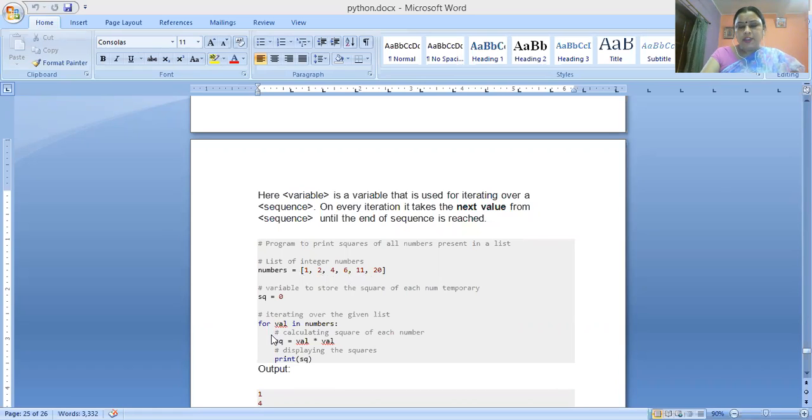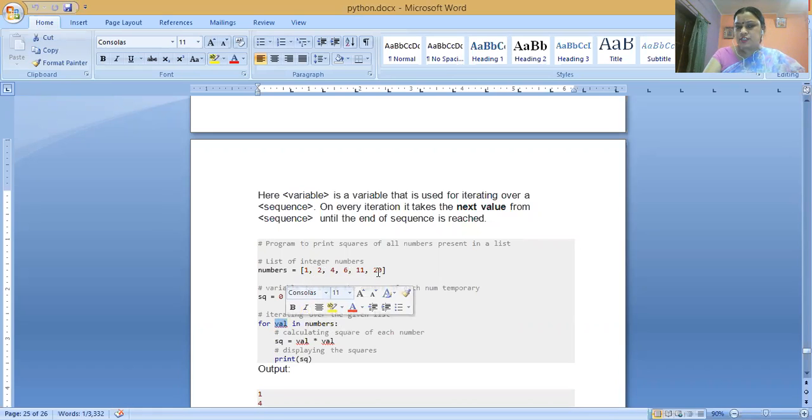And we have written here for val in numbers, means val is a variable name, and numbers means 1, 2, 4, 6, 11, 20. Means this looping body will be executed if this looping condition is true.